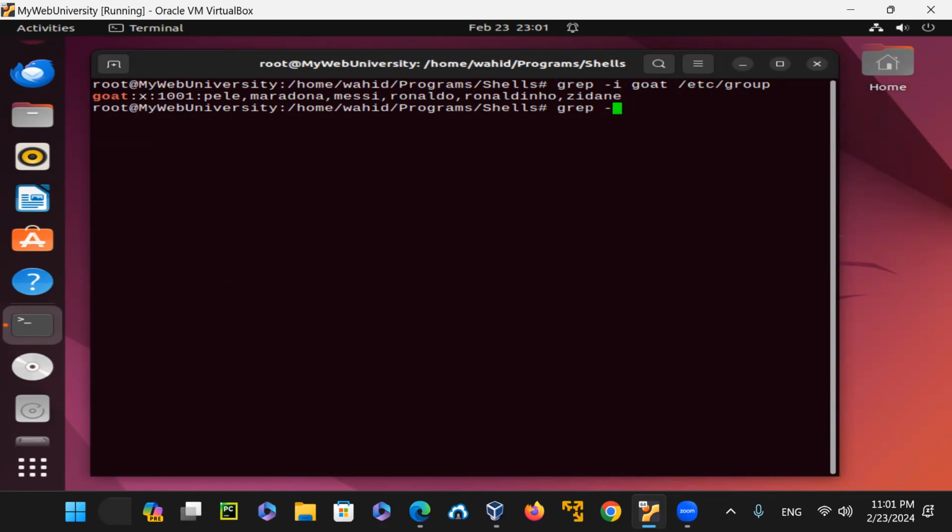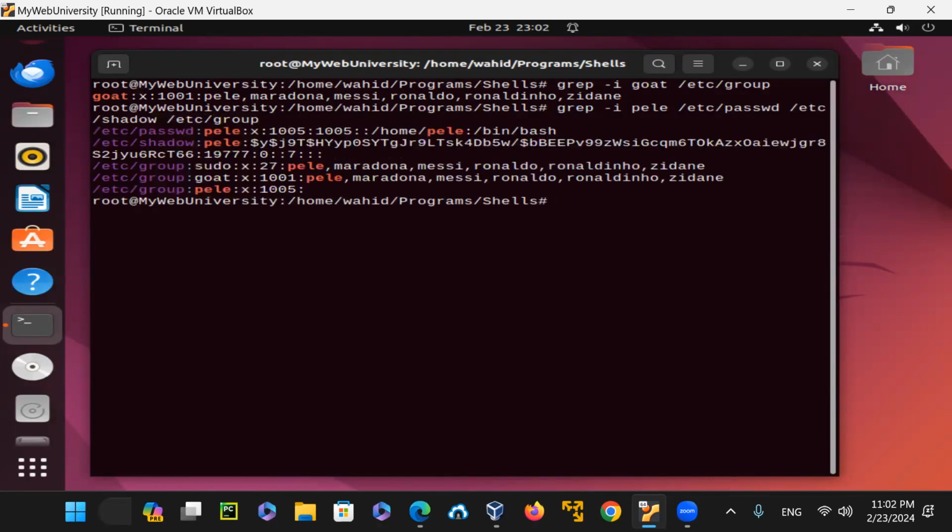So if I say grep -i Pele, for example, /etc/passwd, /etc/shadow, /etc/group, you can see all of that information is there. So every one of them that is in the group is listed in the sudoers, as well as the user ID, and as well as the password.